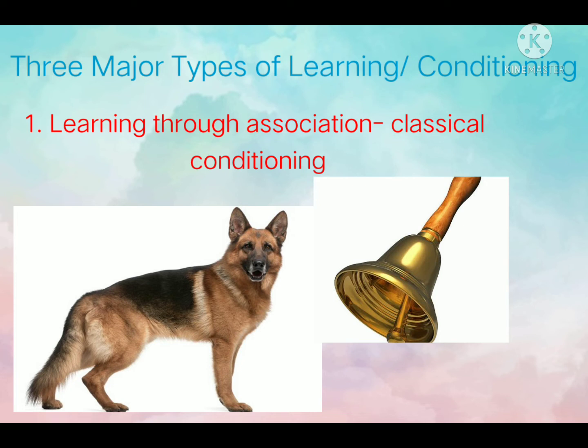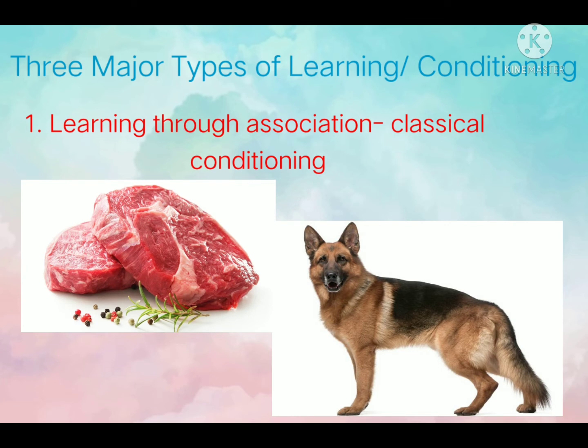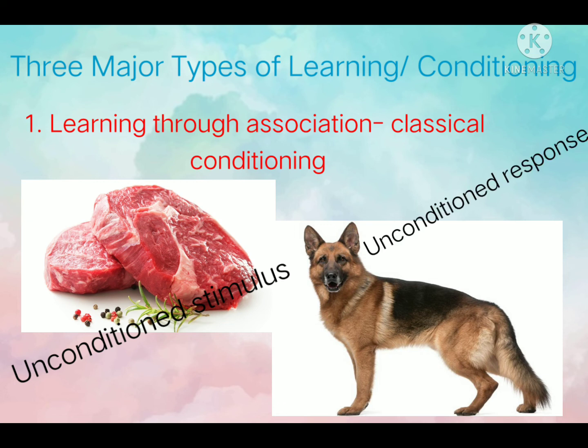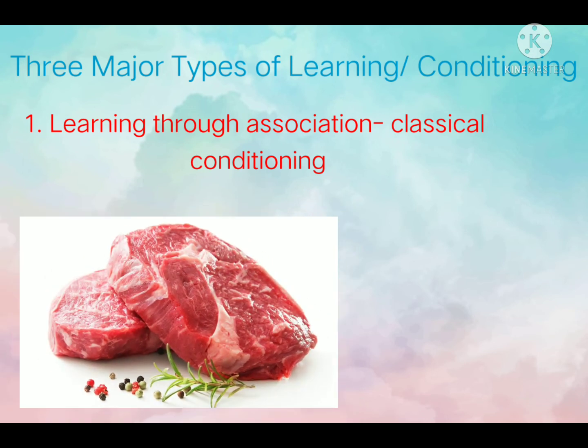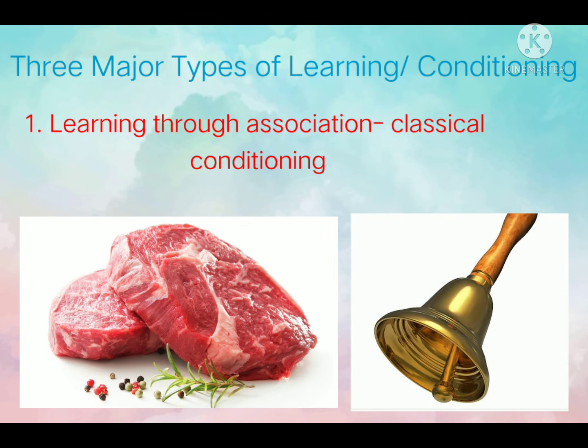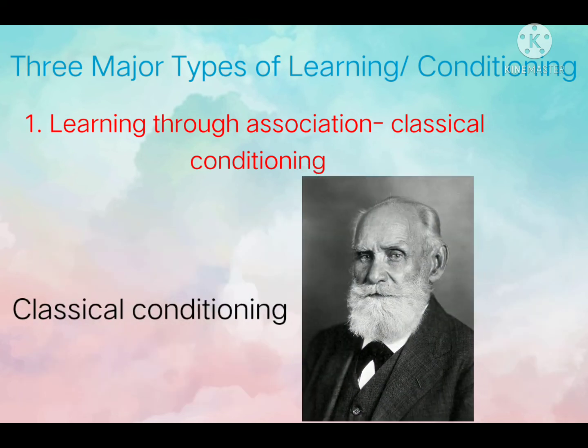You see, under normal conditions, the sight and the smell of food causes a dog to salivate. We call the food an unconditioned stimulus, and we call salivation the unconditioned response. Nobody trains a dog to salivate over some stick. However, when we pair an unconditioned stimulus like food with something that was previously neutral, like the sound of the bell, that neutral stimulus becomes a conditioned stimulus, and so classical conditioning was discovered.